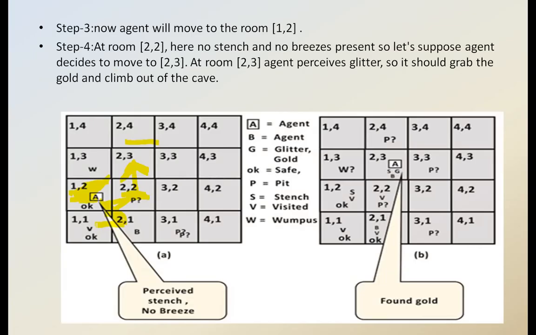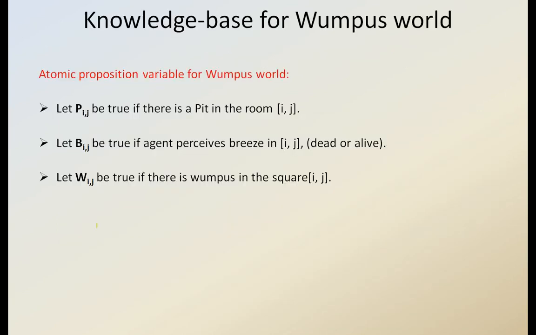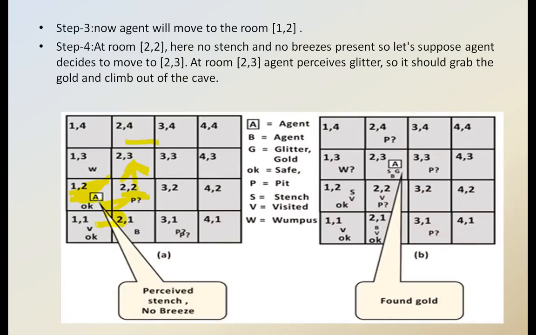Okay, so to move its step forward, it is going to establish some kind of Boolean rules or logical rules. What is the set of Boolean and logical rules for this particular problem? Now we are going to see here. See, atomic propositional variables of the Wumpus world. Let P(i,j) be true if there is a pit in room i,j. B(i,j) means breeze. W(i,j) means what? Wumpus. So based on it, it builds some kind of rules like that. If in room 1.1 P(i,j) is true or not. If it's not, then it moves its step forward, or else it returns backward.